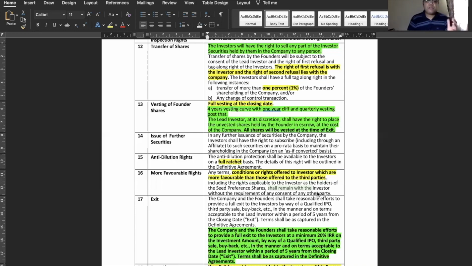Because at the time of this round, the previous investor will also participate. They will also have to sign up, and then they can agree to it or not. As has been mentioned in the first slide itself, if it is negotiable, can it be fixed? No. Then we have to drop the deal.